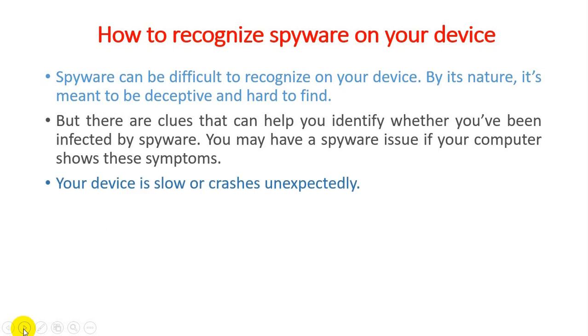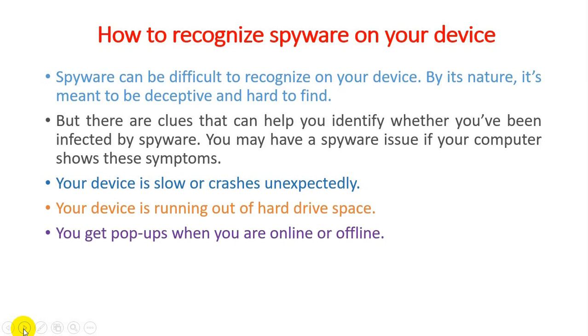Your device is slow or crashes unexpectedly. Like if the blue screen happens on a regular basis, it could be a case where spyware has been installed. Second case, your device is running out of hard drive space, like memory is not available.